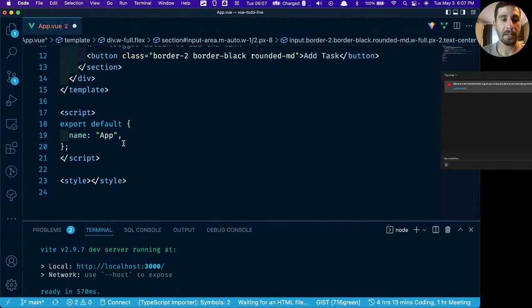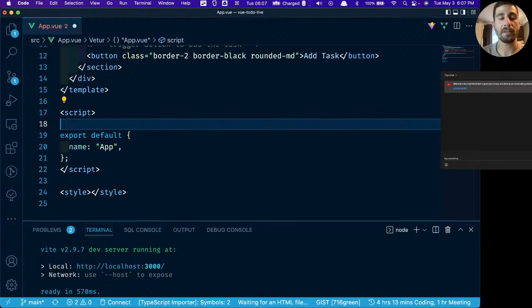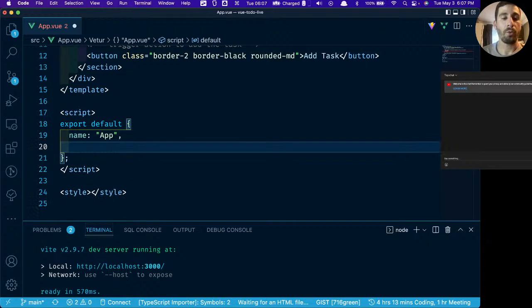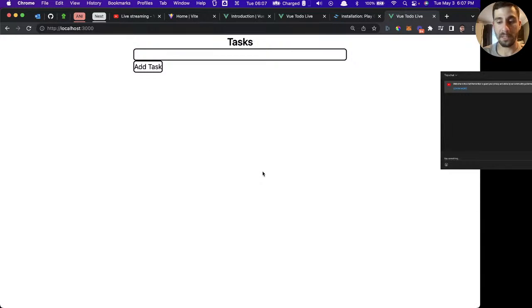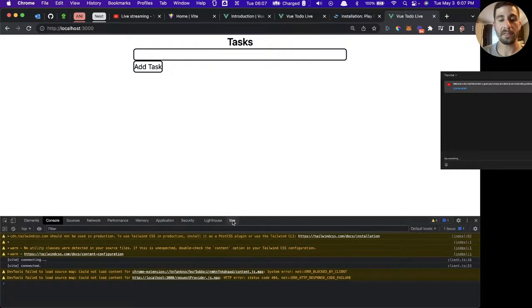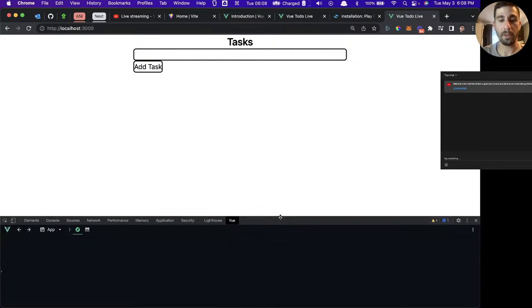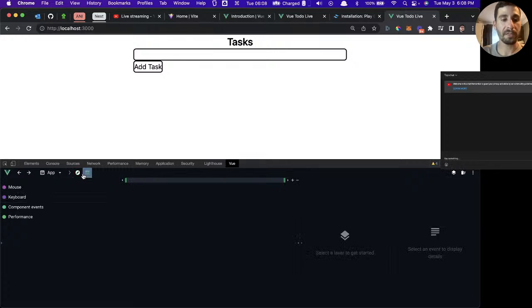So let's go down to our script section. Unfortunately, you can't just start putting variables in here and say const new task equals empty string. You can't do something like that, but that's okay because it's almost that easy. Now, we have this name right here. You don't need to worry about that too much. The reason we put this name in here is specifically when we're debugging. Vue has something really cool called Vue Dev Tools. And if we refresh the page and pull this up, now you can see we have the Vue tab right here. This will give us a breakdown of our app.